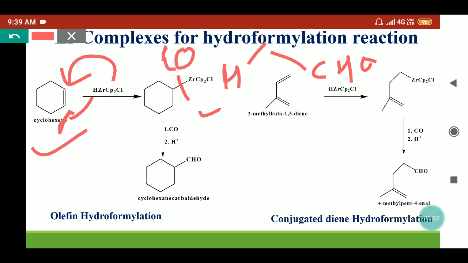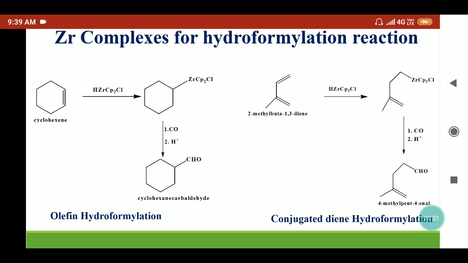After this, hydrolysis is done in the presence of dilute HCl or any other reagent, then we'll get the formyl group here. So we have added the hydrogen, and here we have added the CHO group. So this is known as the hydroformylation reaction.